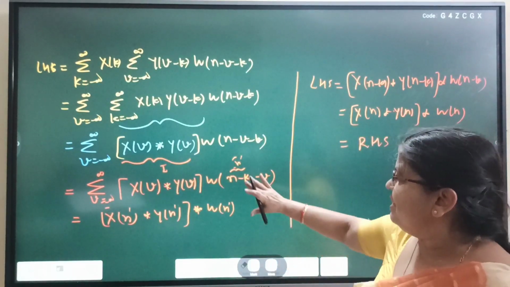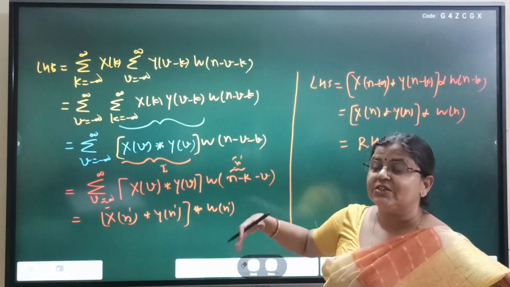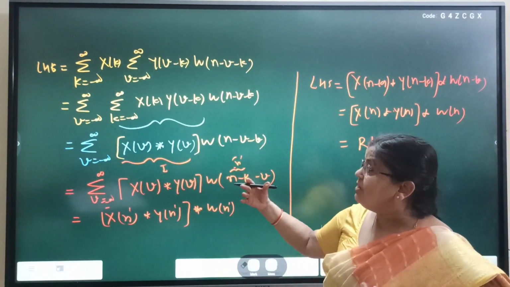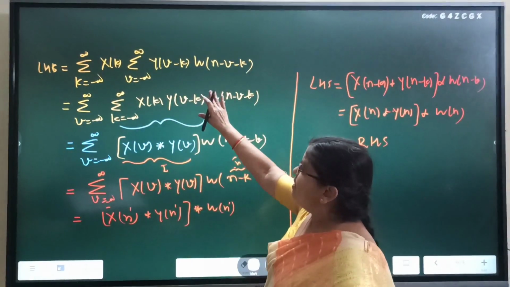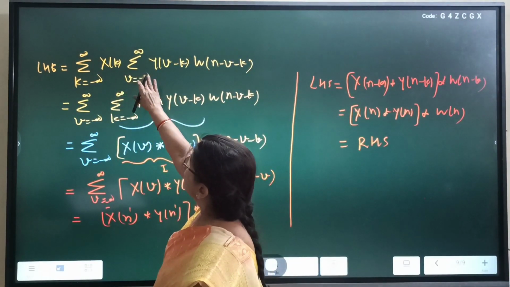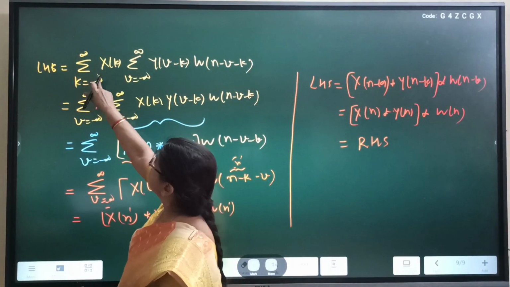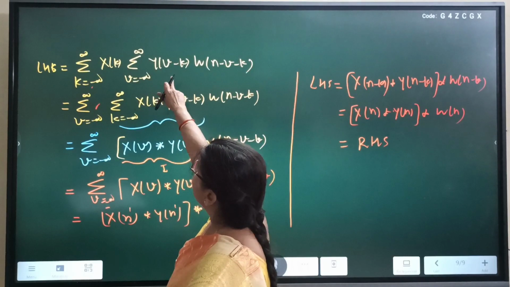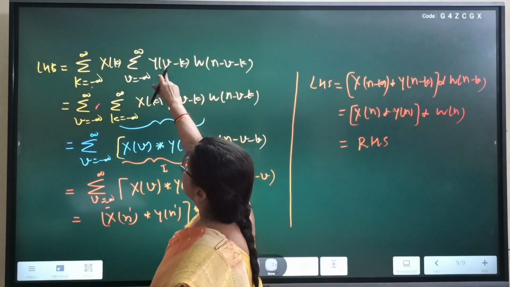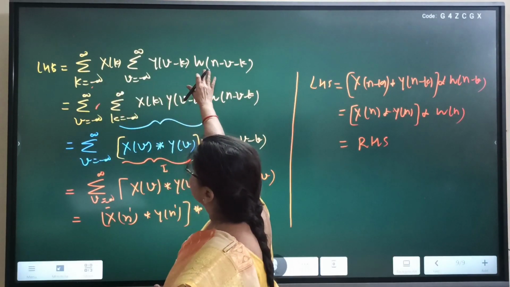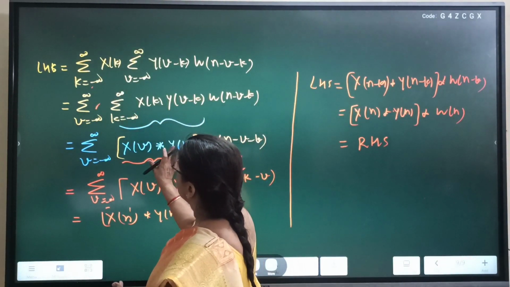So the trick is here. How can we recognize which one is the independent variable, which one is the dependent variable, which one is the dummy variable? So let me repeat. First we solve the first convolution. So the dummy variable is k, x k, then y n minus k. Right, the dummy variable is k. So from this side we can write this as a convolution.